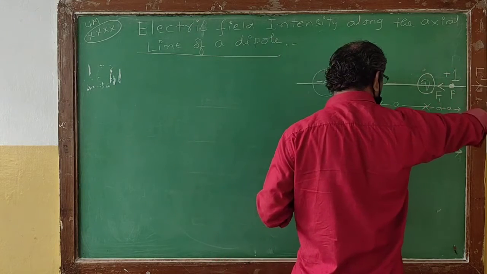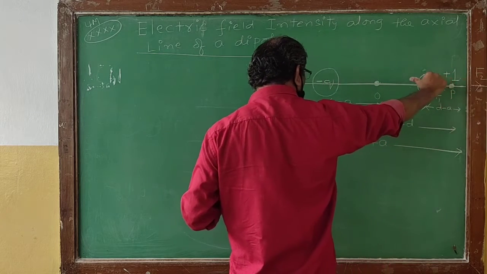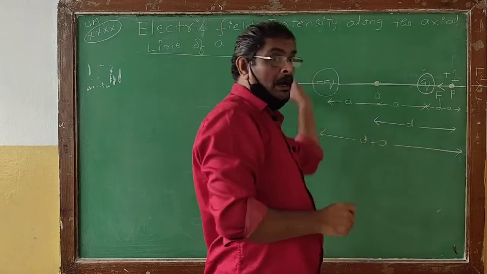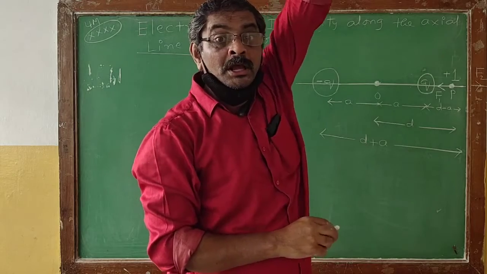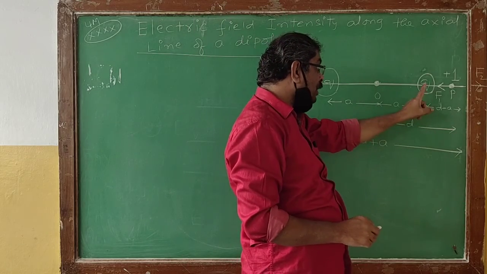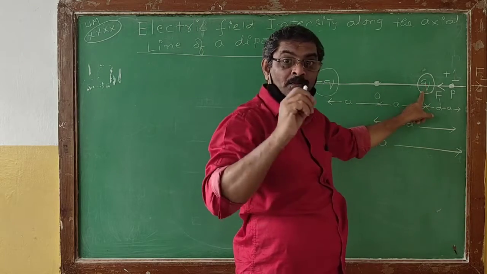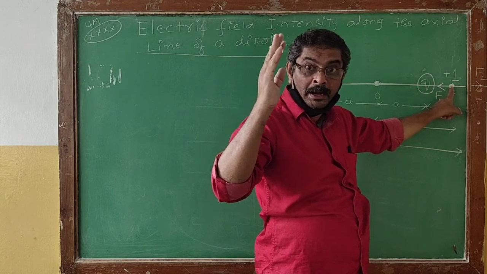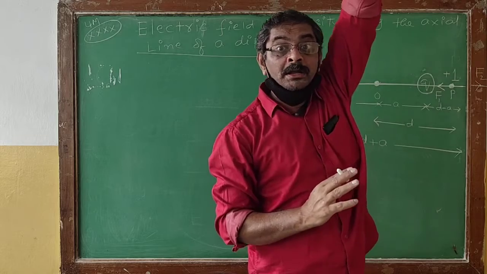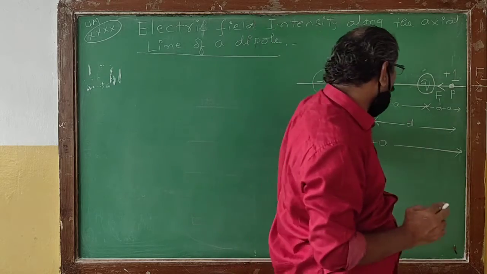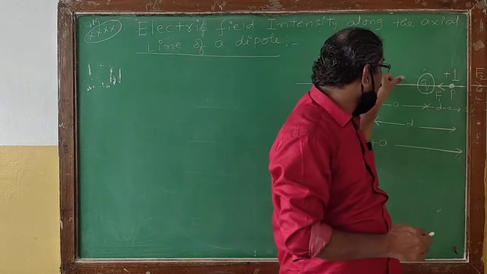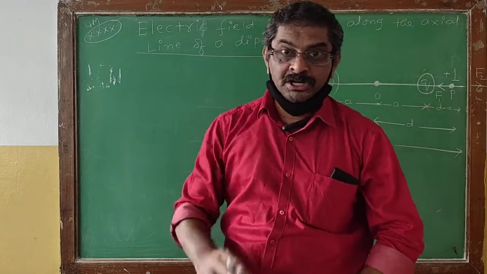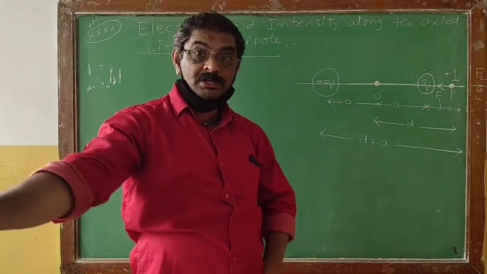That's the reason why the attractive force F1 will be acting inward, and similarly, due to the positive charge, the unit charge will be strongly repelled. That's the reason why the repulsive force F2 will be acting outward, or towards the right side. So that is the basic concept we got.